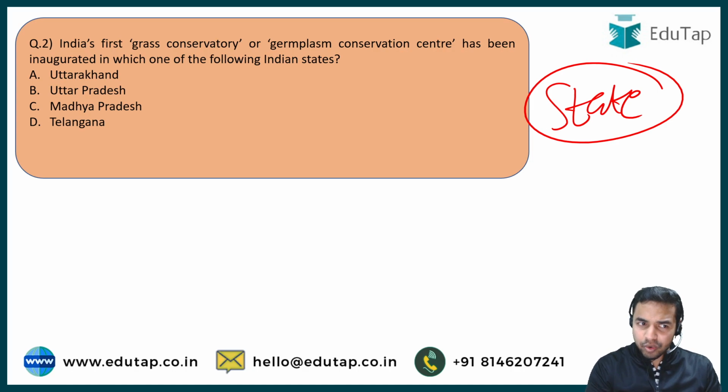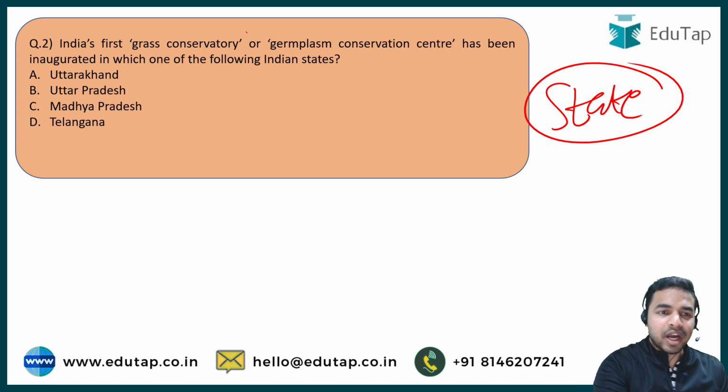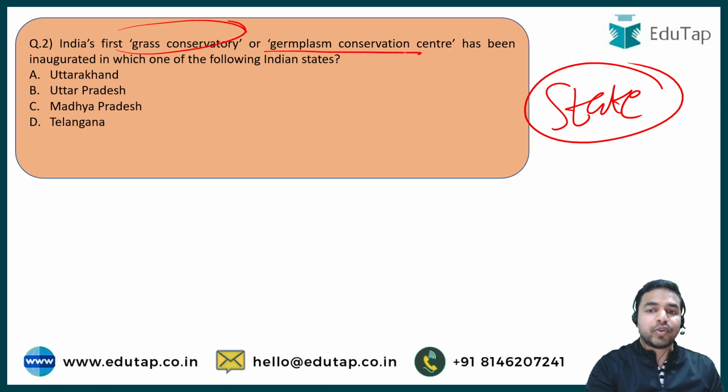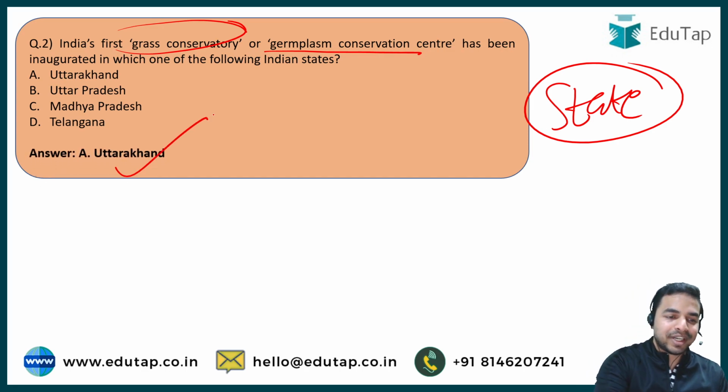Now the second question says that India's first grass conservatory or germplasm conservation center has been inaugurated in which one of the following Indian states? In this question, you are just required to identify the state where the first grass conservatory of India has been inaugurated recently. It is Uttarakhand, Uttar Pradesh, Madhya Pradesh or Telangana. Please answer the question in the comment section below. And the right answer to this question is option A, that is Uttarakhand.